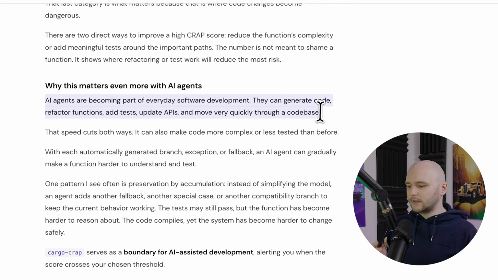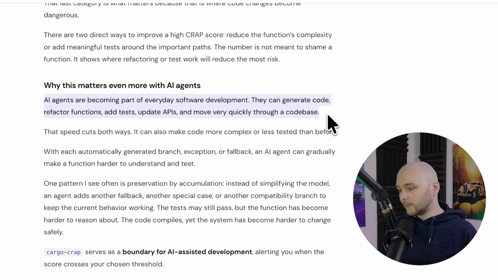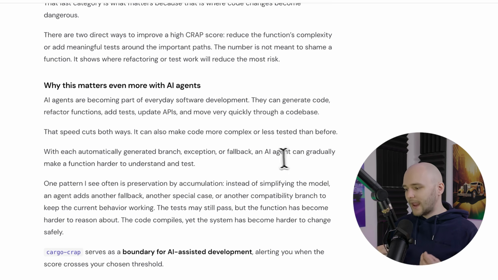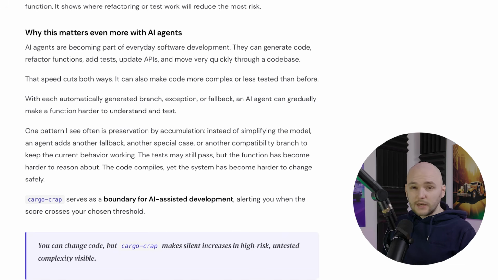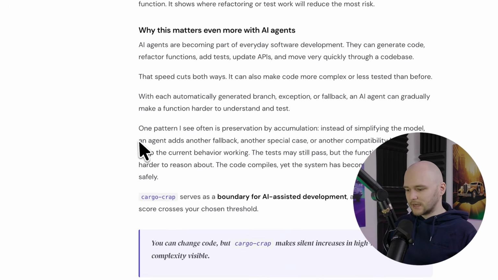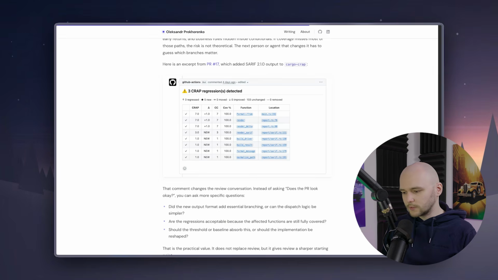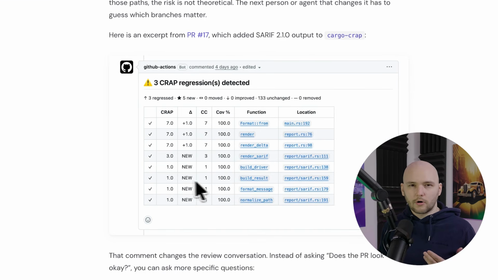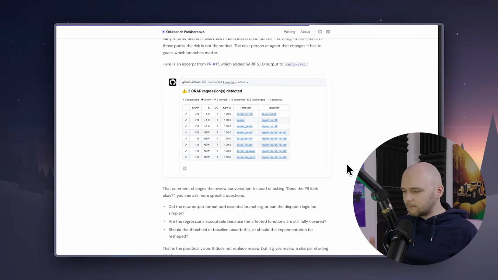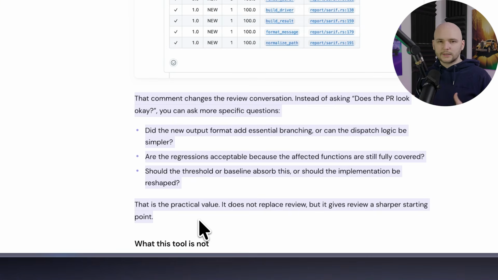And this becomes critical in the era of AI-generated code, because AI agents are incredibly good at spitting out these highly complex, syntactically correct code blocks that handle edge cases you didn't even think of, but they're notoriously bad at writing meaningful, robust integration tests unless explicitly forced to. So tools like Cargo Crap are meant to be run as a second check after running all the unit tests to assess the overall code quality. So basically it acts like a heat map for your technical debt, pointing you directly to the code that is most likely to break during a refactor.